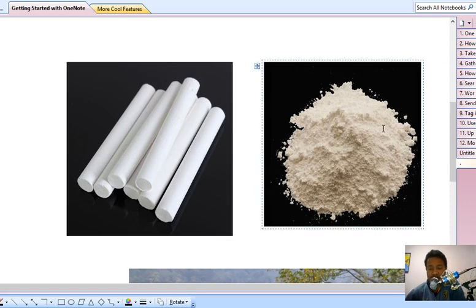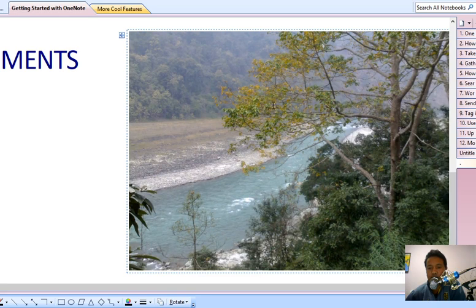So like this, in our environment, we have got trees, we have got water, we have got stones, soil. All these are made up of one kind of thing, and that is called elements.